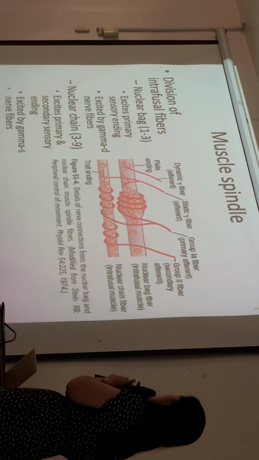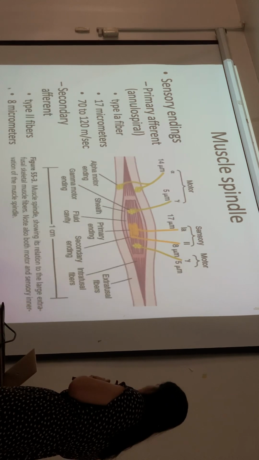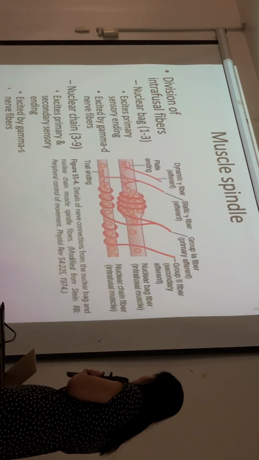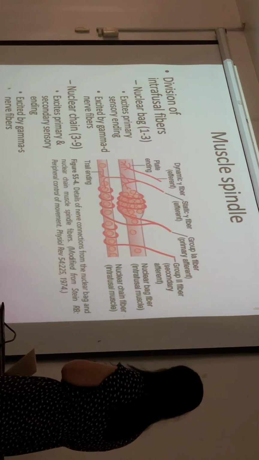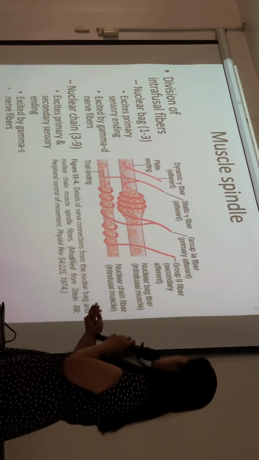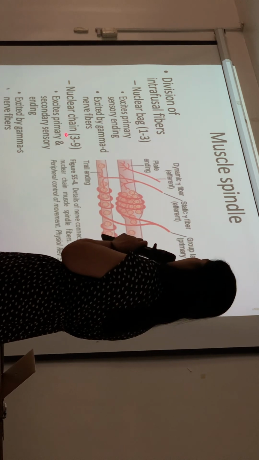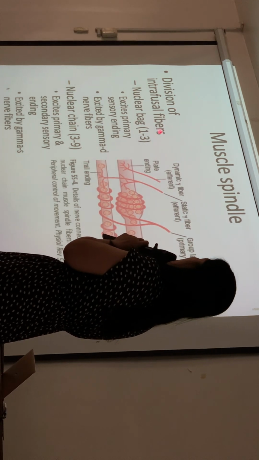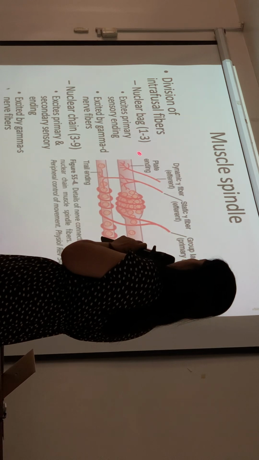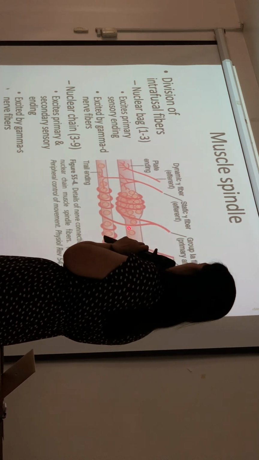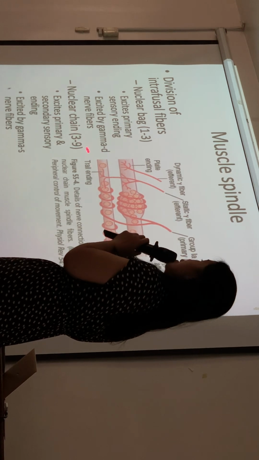But there are also two types of intrafusal fibers. These are the sensory endings, but there are two types of intrafusal fibers: the nuclear bag and the nuclear chain. In one muscle spindle, there are around 1 to 3 nuclear bag fibers, but more nuclear chain.